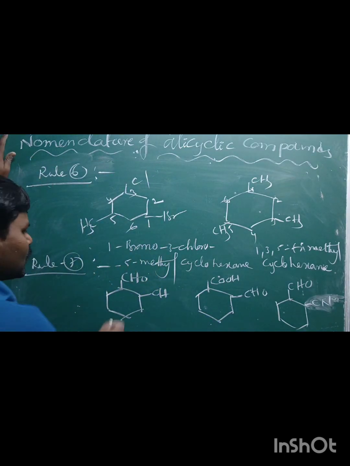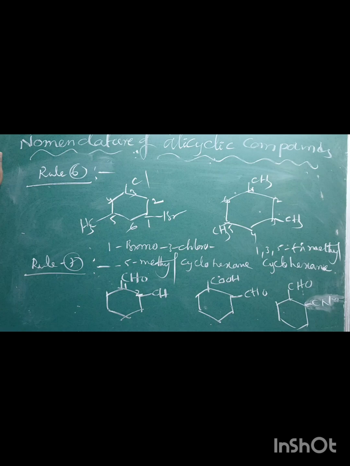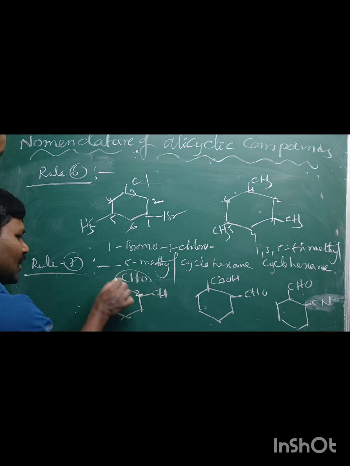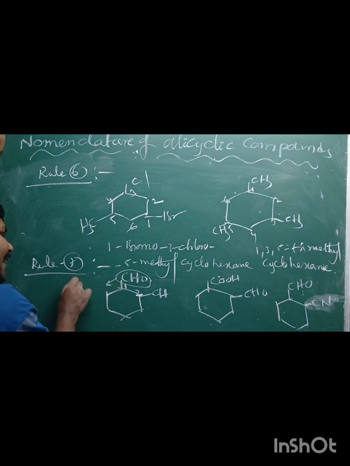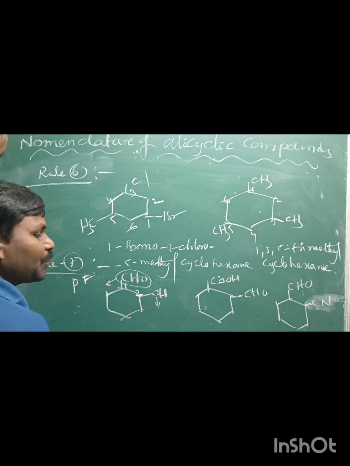In these two functional groups, one of the functional groups acts as the principal functional group, and another one acts as a substituent. The principal functional group gets the substitutive suffix name, and another one acts as a prefix.